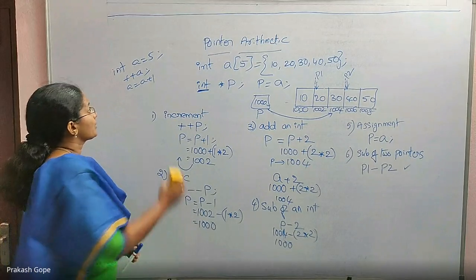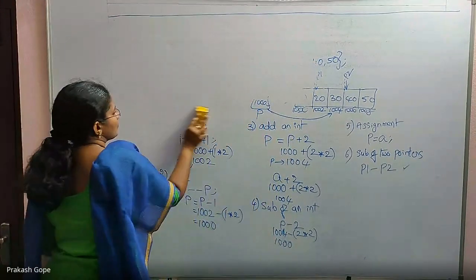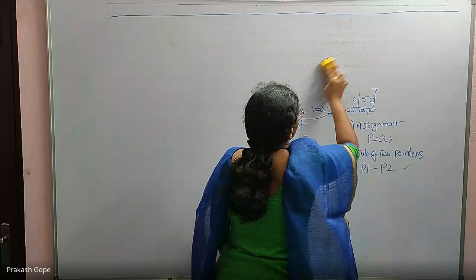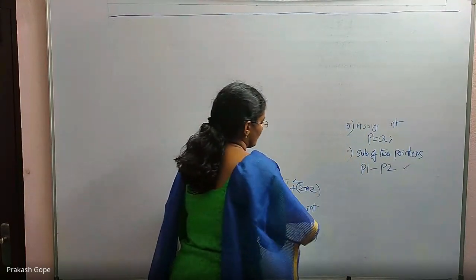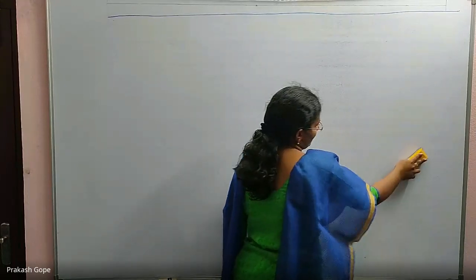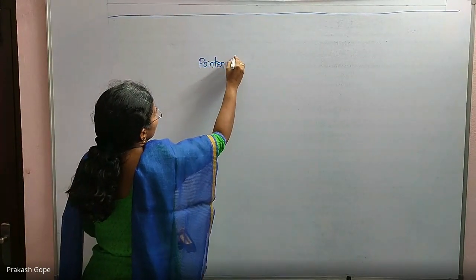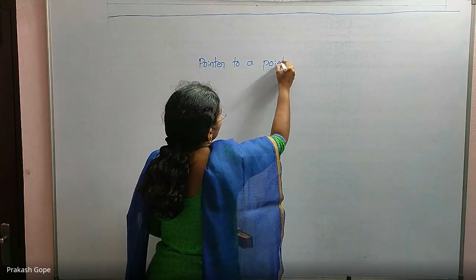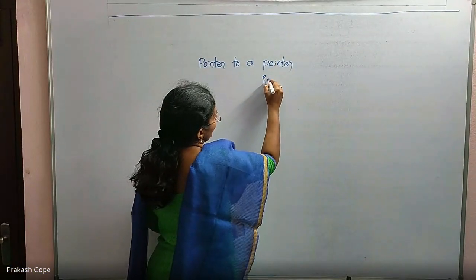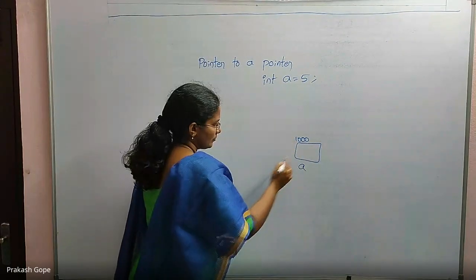Next one is pointer to a pointer. For example, first I have an integer, int a is equal to 5, which means memory gets allocated for an integer whose address is 1000 and there is 5 in it.